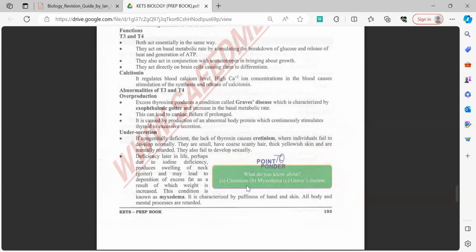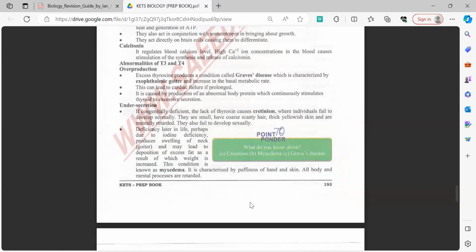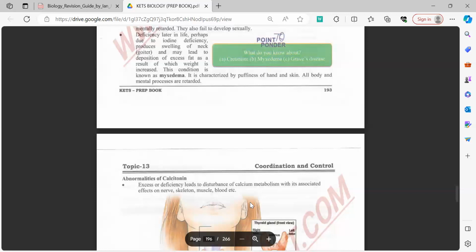Now, what is myxedema? Myxedema refers to periorbital swelling that you will be able to see. Periorbital swelling means that there will be swelling underneath the eyelids, and this will be due to deposition of excess fat. The person will have an overall puffiness on his hands and skin, and this all occurs in hypothyroidism. The key thing to remember is that mental retardation may also occur.